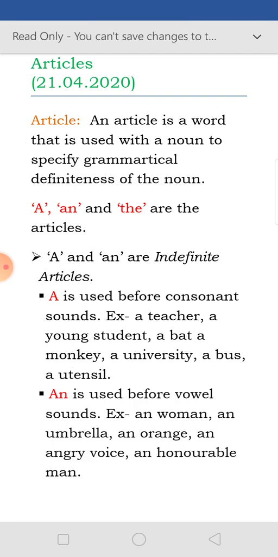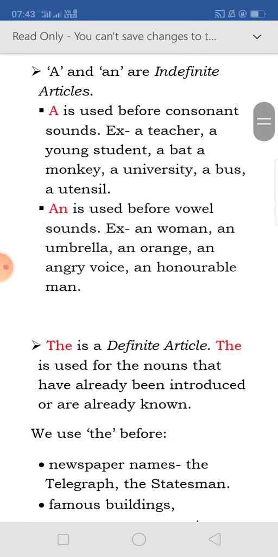So for that sound, we have to follow the sounds. We will put a or an not only by seeing that the consonant is there. This time you are growing up, you are in class 4, you have to learn more. So now you will follow the rule: vowel pronunciation, vowel sound, then we will put an.